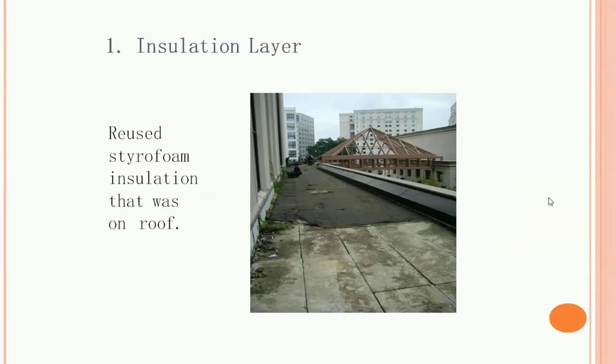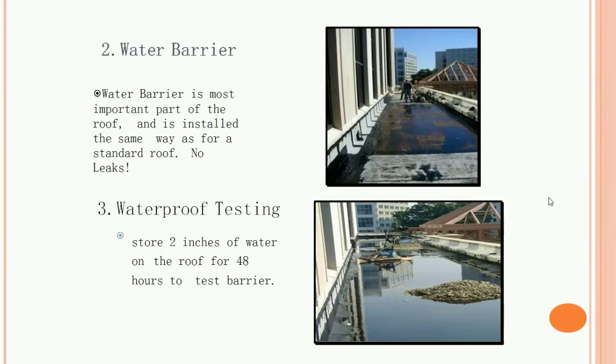So basically, how was it made? How can we make the green roof? First is the insulation layer: reuse the styrofoam insulation that was on the roof. Then second is the water barrier. We have to check the water barrier, which is the most important part of the roof, and it is installed the same way as for a standard roof. There will be no leaks.